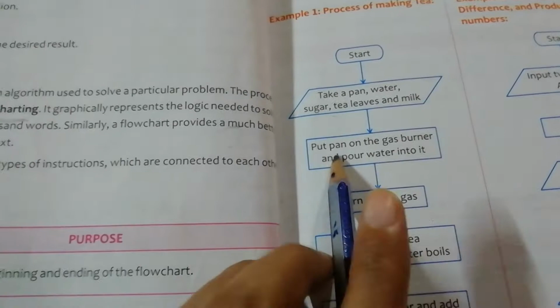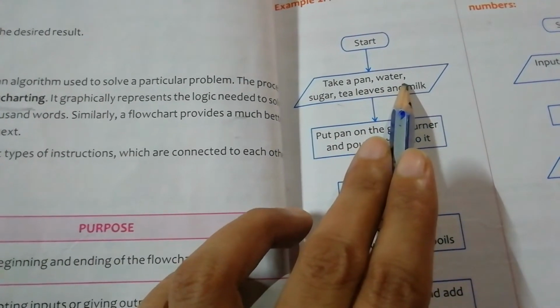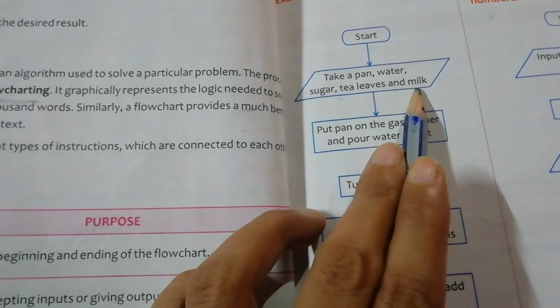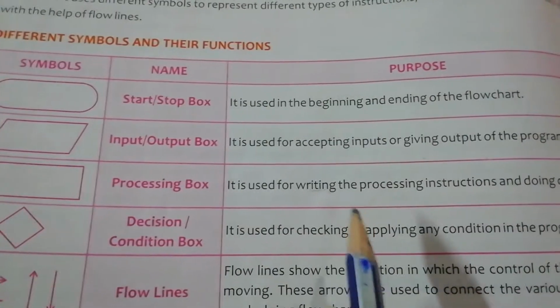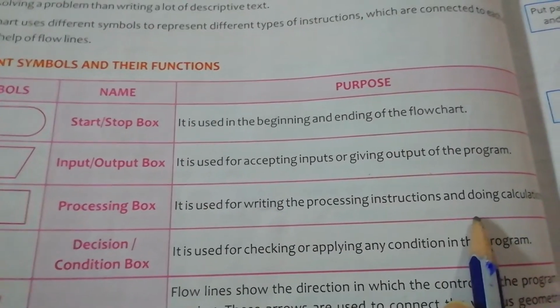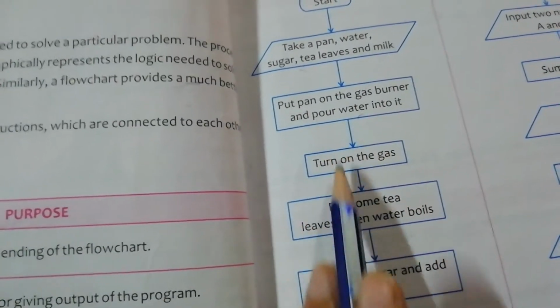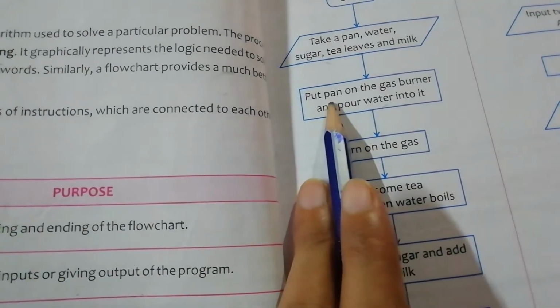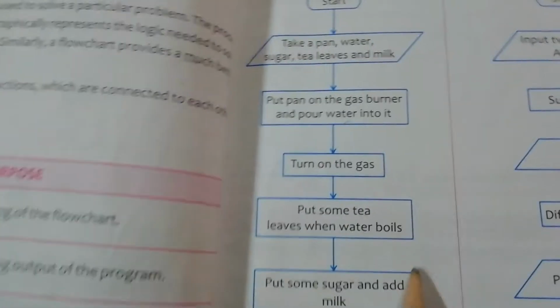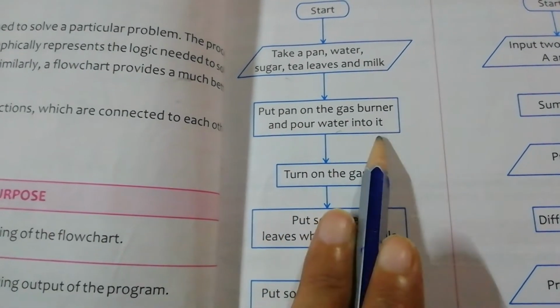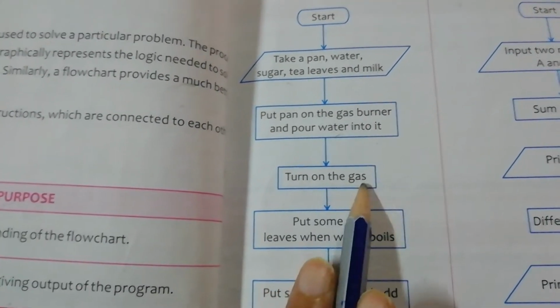So let's go. Take a pan, water, sugar, tea leaves and milk. This is for processing, used for writing the processing instruction and doing calculation. Okay, so after the pan, put the pan on the gas burner and pour water into it, then turn on the gas.